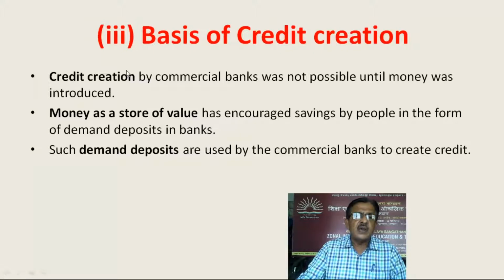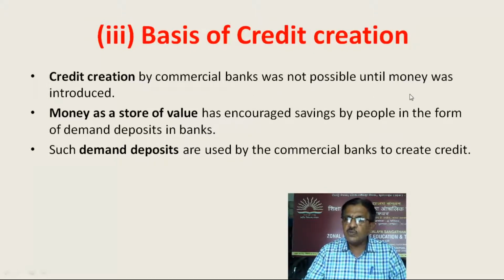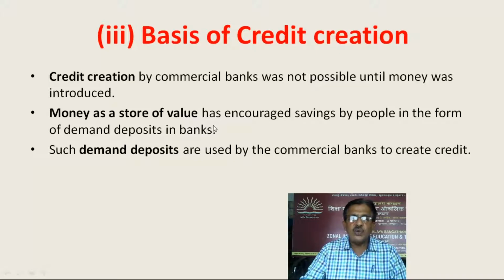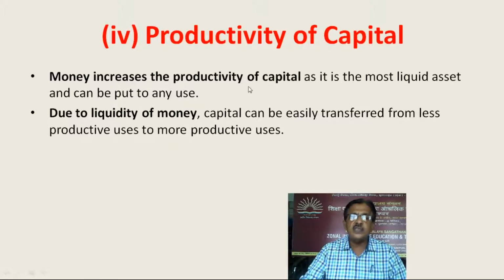Basis of credit creation. Credit creation by commercial banks was not possible until money was introduced. So this credit creation will be clarified in detail in the commercial banking that will follow after this particular video lesson. Money as a store of value has encouraged savings by people in the form of demand deposits in the bank. Such demand deposits are used by the commercial banks to create credit. Productivity of capital. Money increases the productivity of capital as it is the most liquid asset and can be put to any use. Due to liquidity of money, capital can be easily transferred from less productive uses to more productive uses.